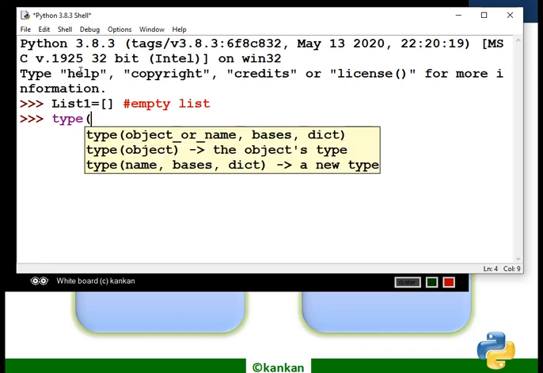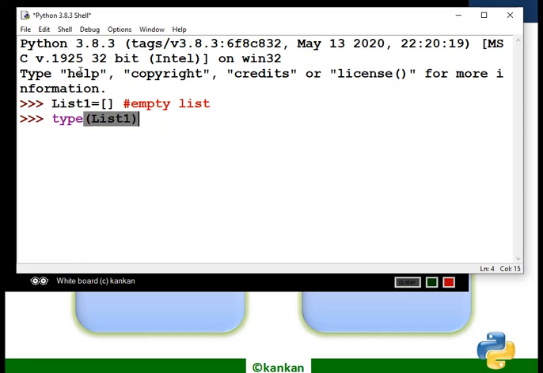Type is the function that can be used to test any object type. So what is the class or type of this object? It's a list. So this is a list, as I have already shown you.